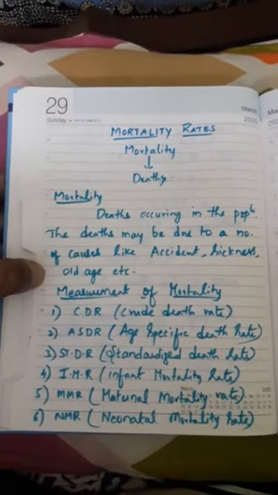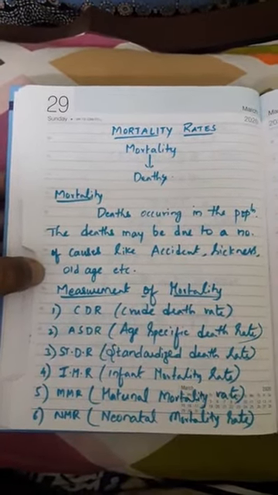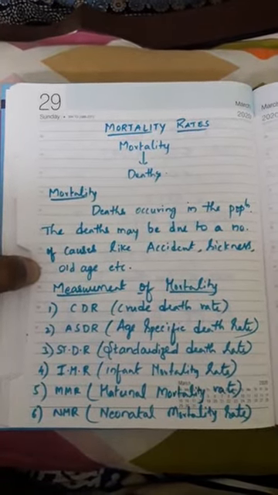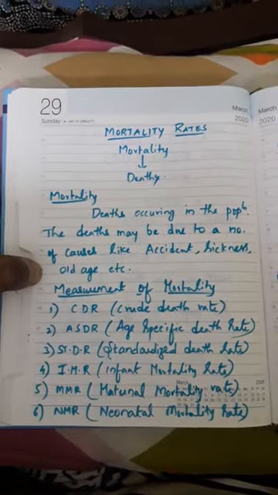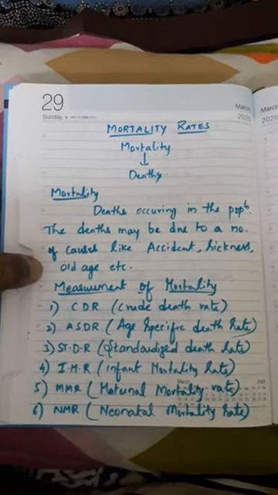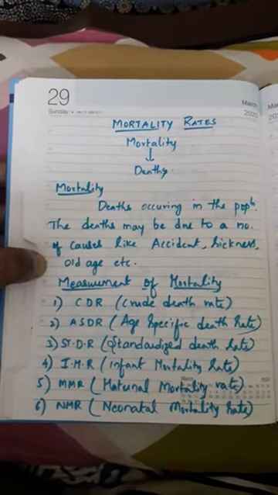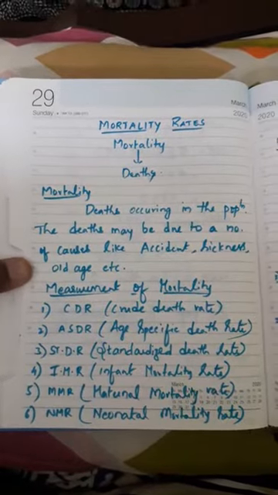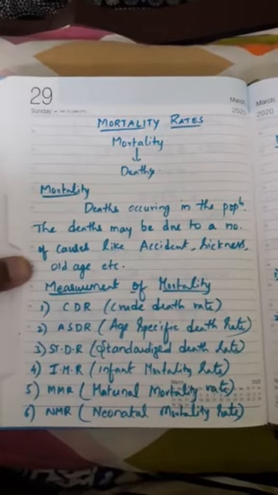Now birth rate we have seen, reproductive rate we have seen. Now we should calculate death rate. So these are the three things very important in human population. These are the major vital events. Clear? So let us see the next concept, mortality rates.